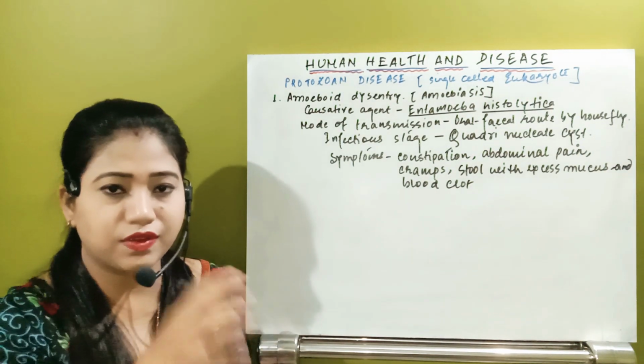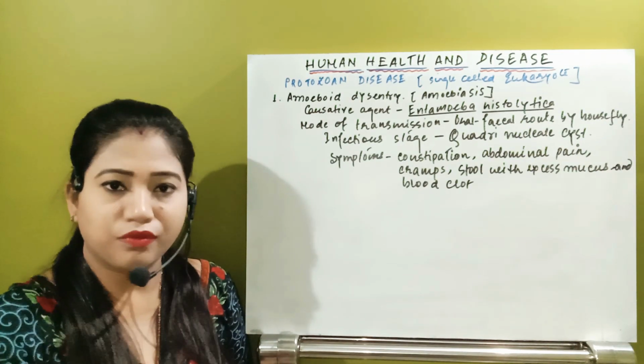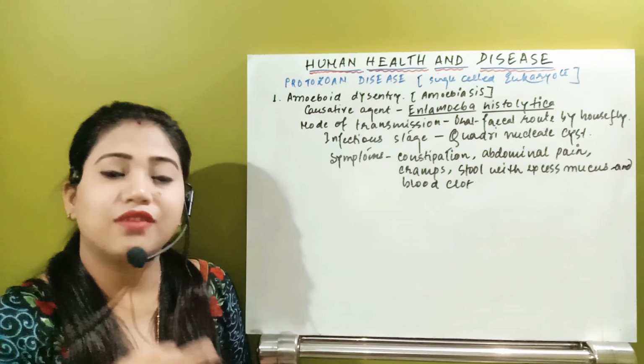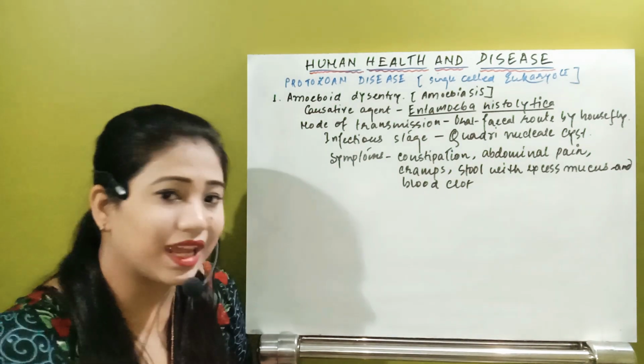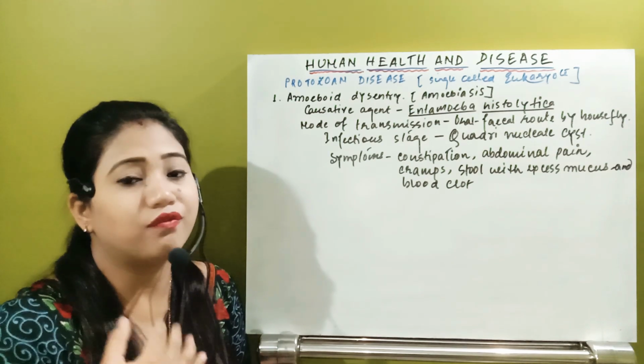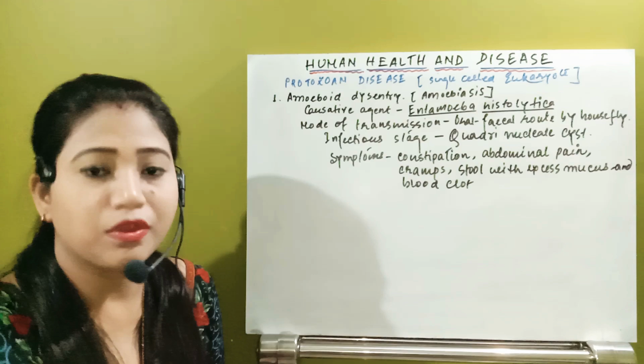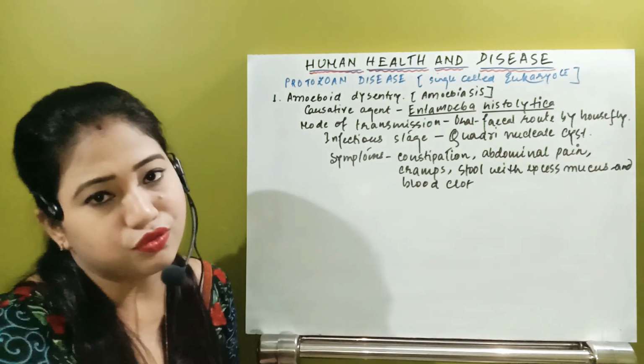On the surface of that fruit or food vegetables, it will fall. And after that, when a healthy individual takes it, this protozoa will enter inside our gastrointestinal tract. This way it is able to transmit.